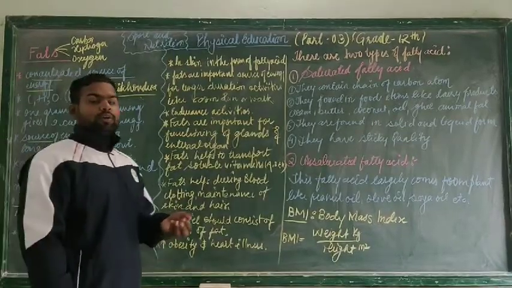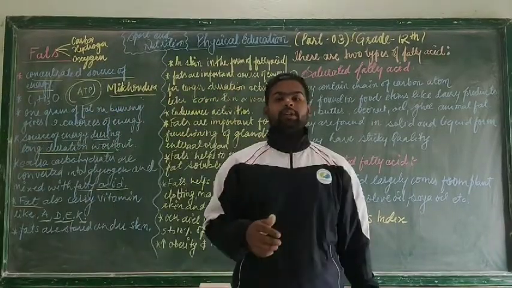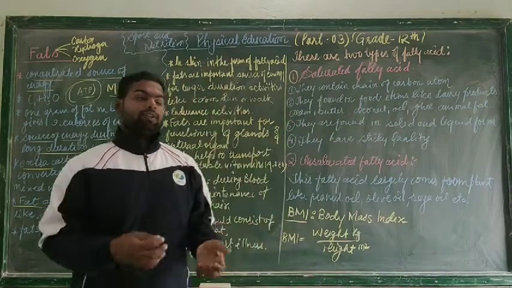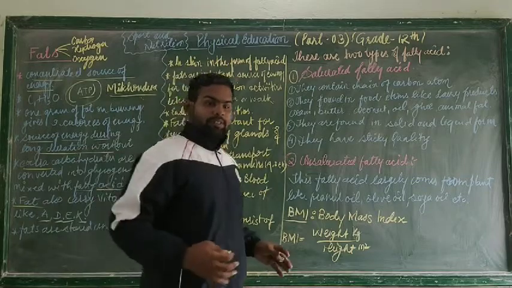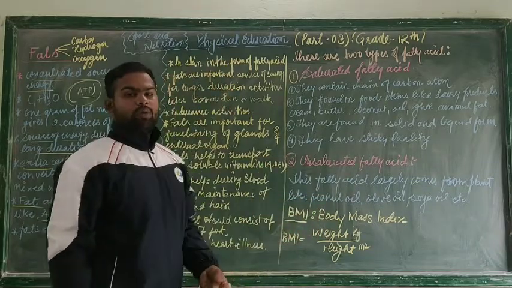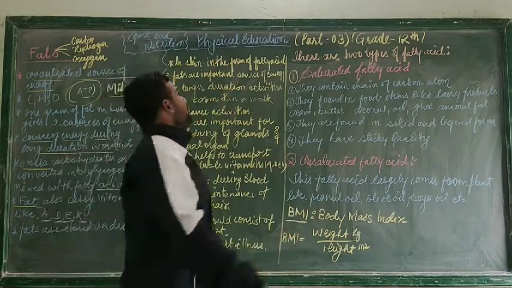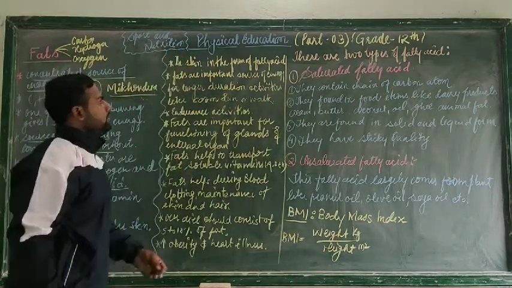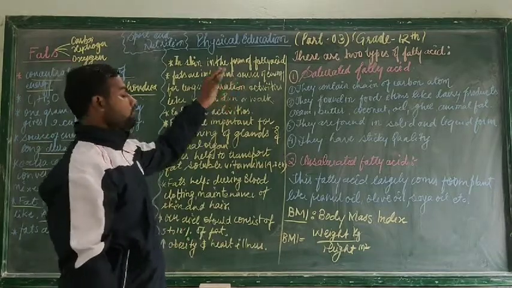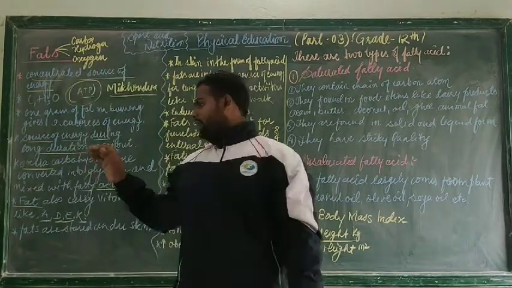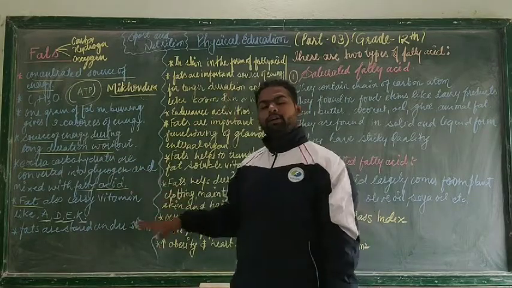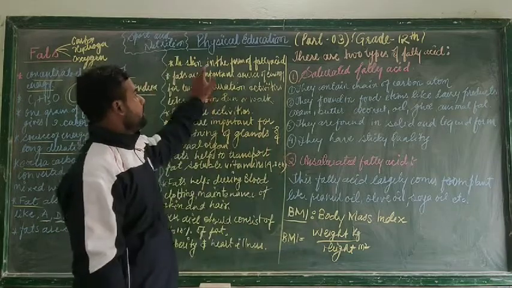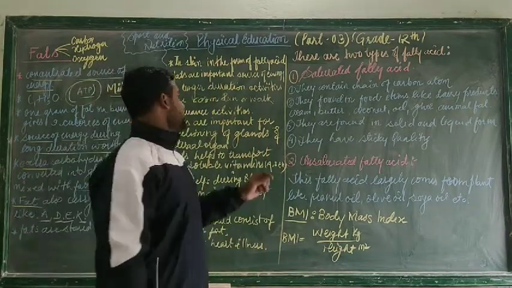Fats are stored under our skin. When a person becomes obese, fat generally starts to deposit in the abdomen region and the stomach comes out. So the fat is deposited in the skin and forms fatty acid. So what we studied is that fats are stored in the body of an organism in the form of fatty acid.